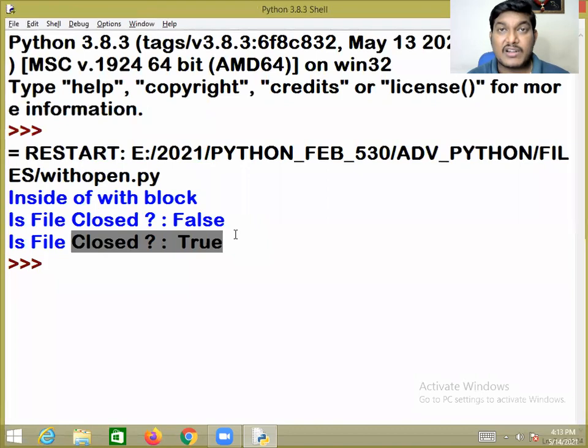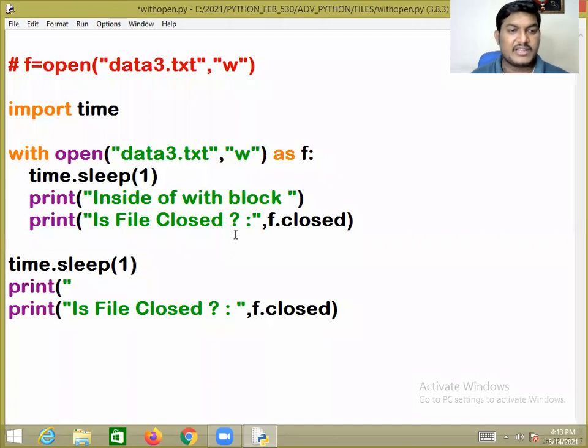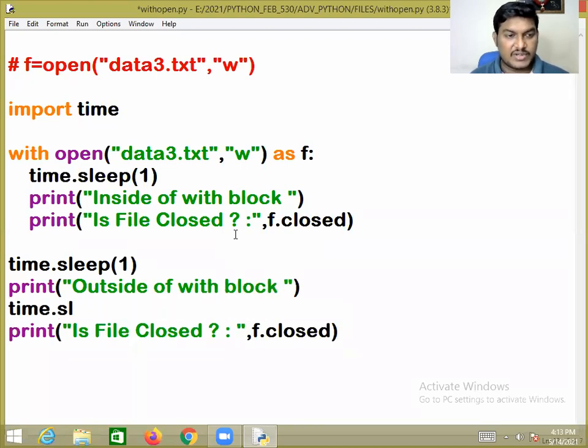You people do not require to close the file explicitly. So if you want, you can also check this. Then what I am writing is outside of the with block. Now time.sleep for 1 second. Now you can observe this. Ctrl+S to save. Then go to the Run menu and click on Run Module.